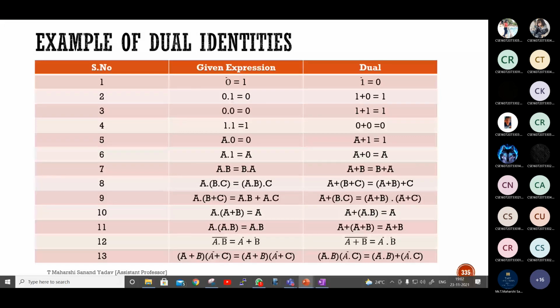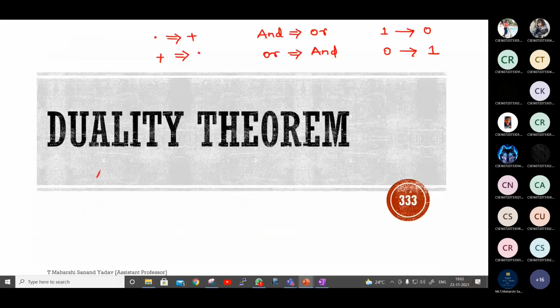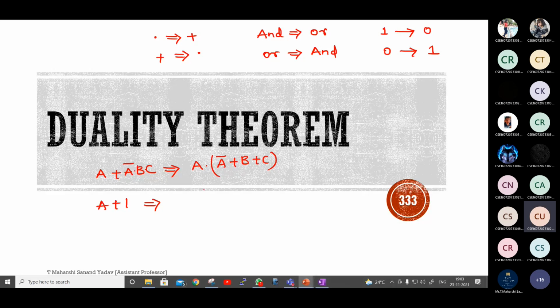So let me take one random expression. A plus A bar BC. What is the dual for this? A dot A bar plus B plus C. Okay, so assume dot here, so this will be plus C. Correct. Next. Answer for A plus 1. A dot 0. So A into 0 will be 0.